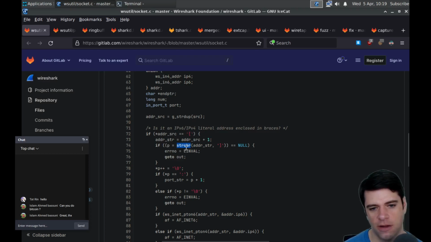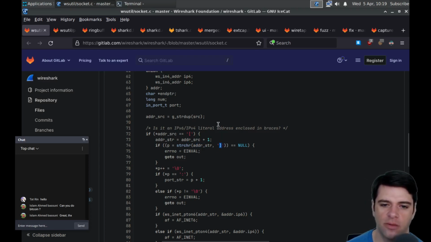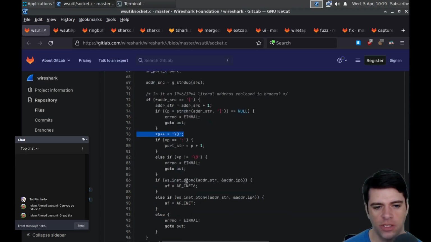So if the next character is a right square bracket, and we compare it and it's null, then I guess we have just a pair of square brackets, kind of like an empty list and not an actual address. Otherwise, we'll increment p and set it to the null character or something. I don't know what this is really doing.